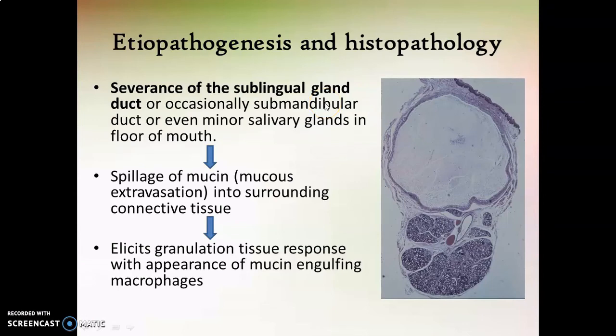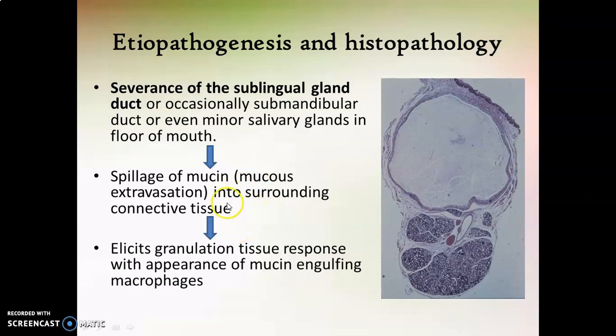Etiopathogenesis and histopathological features of ranula are similar to that of a mucocele. Here, the etiology is the severance or rupture of the sublingual gland duct or sublingual gland itself, or occasionally the submandibular duct, or even minor salivary glands in the floor of the mouth, which will cause spillage of mucin or mucus extravasation into the surrounding connective tissue.